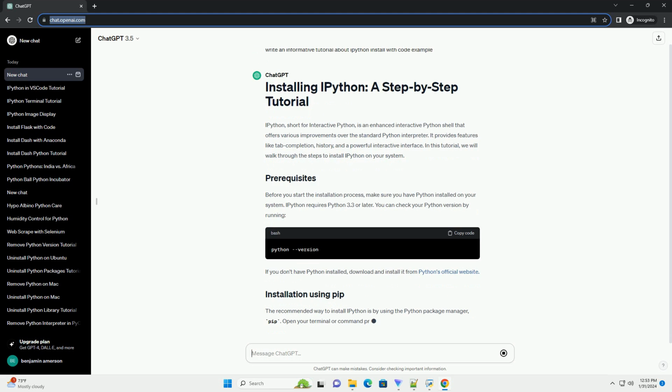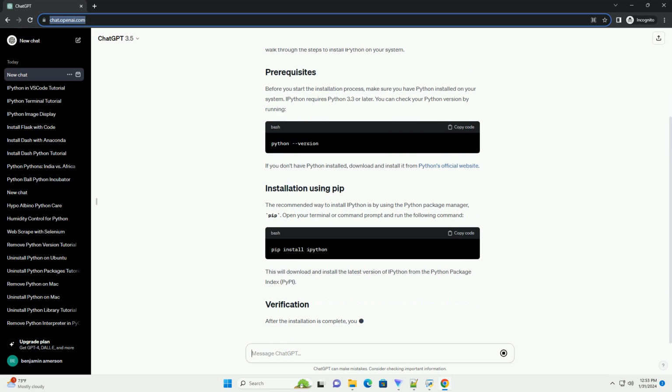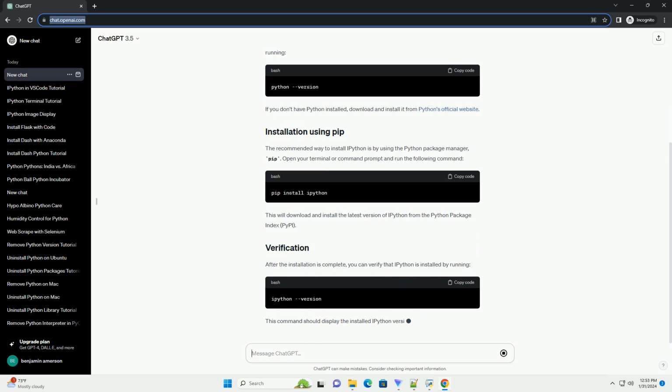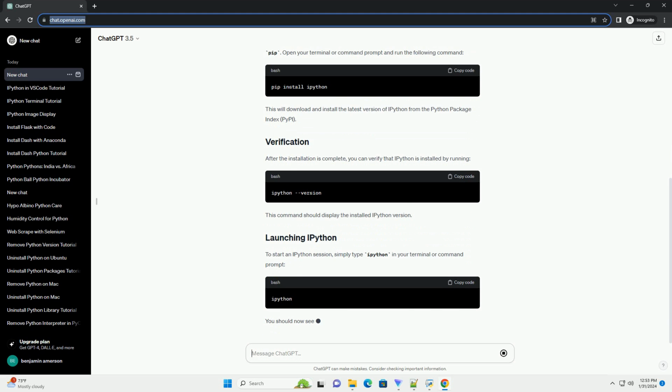Before you start the installation process, make sure you have Python installed on your system. IPython requires Python 3.3 or later. You can check your Python version by running. If you don't have Python installed, download and install it from Python's official website.